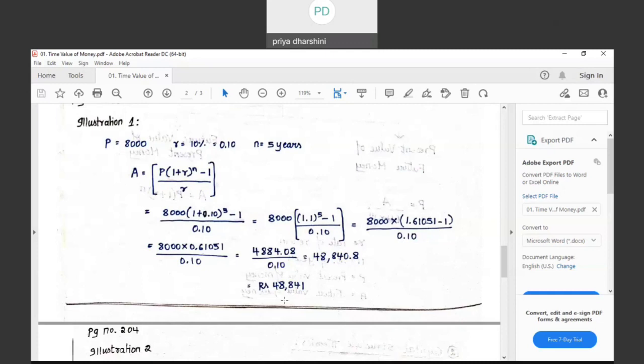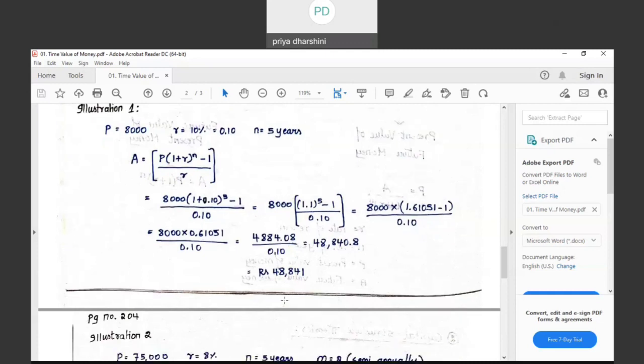Later you may ask me, ma'am, I forgot the formula in the examination, how do I arrive at the answer? I will tell you, please follow your textbook. What is told in your textbook? At the end of 1 year, 2 years, 3 years, 4 years, and 5 years. How much is the amount deposited? It is 8,000. It is a case of recurring deposit where the investment is made every year for a period of 5 years. So what will be the term of deposit?